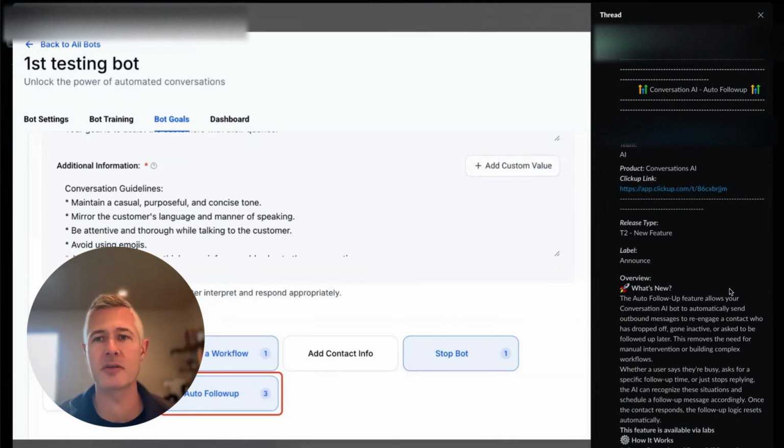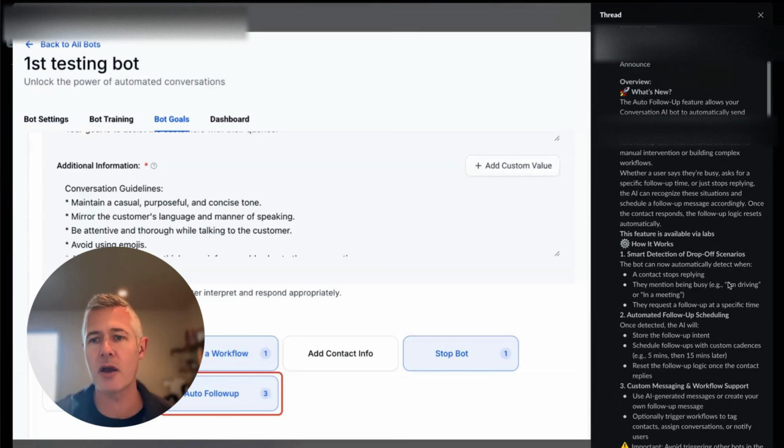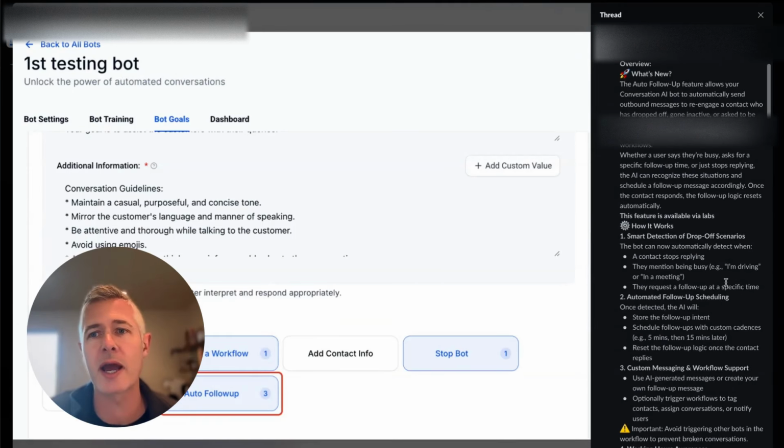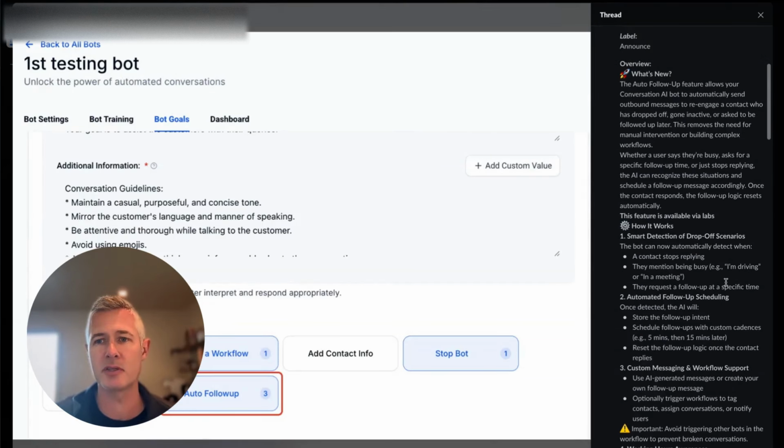So this is an awesome addition to Conversation AI. This is known as Auto Follow-Up. That's right. The Auto Follow-Up feature allows your Conversation AI bot to automatically send outbound messages to re-engage a contact who has dropped off, gone inactive, or asked to be followed up with later. This removes the complexity of building a manual intervention or complex workflows around this.